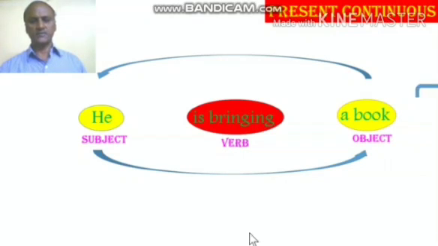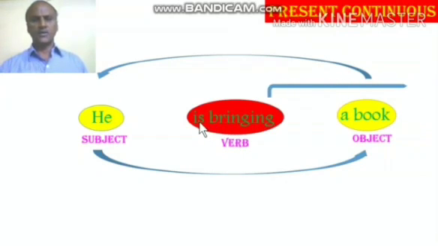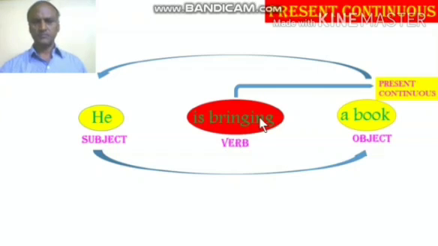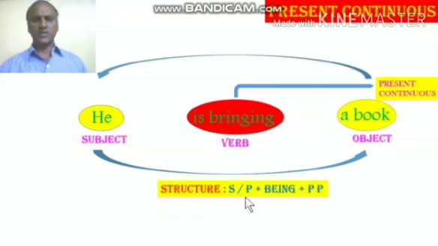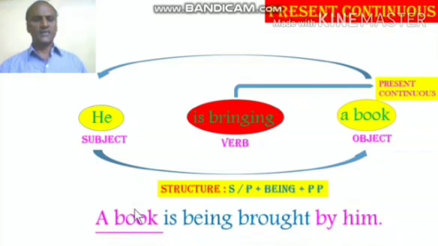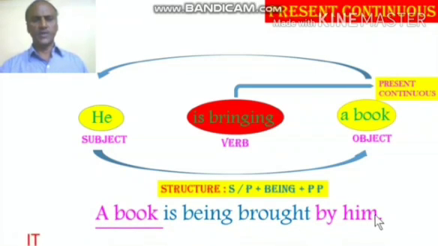The third step is you have to find out what type of verb it is. Since the verb given here is in present continuous, what is the structure to be followed? Structure is singular/plural plus being plus past participle. That is the structure. The answer is: a book is being brought by him.